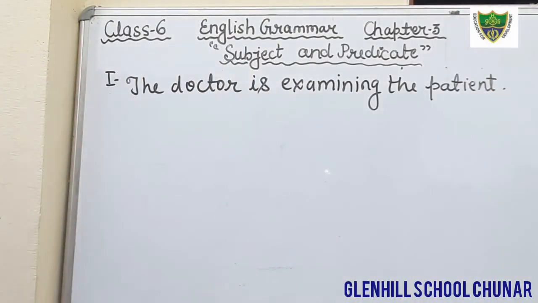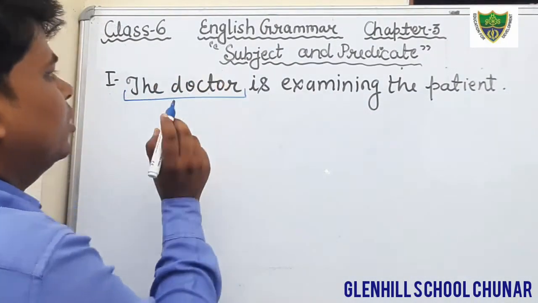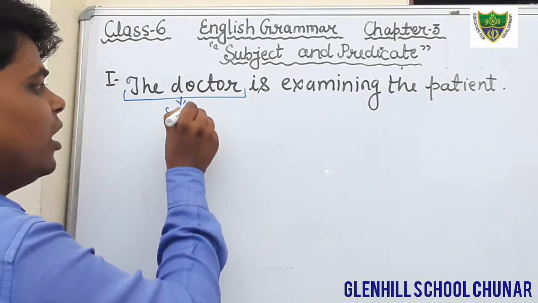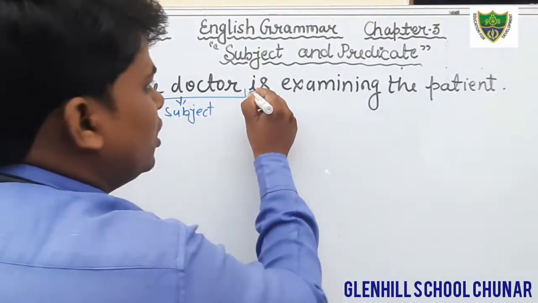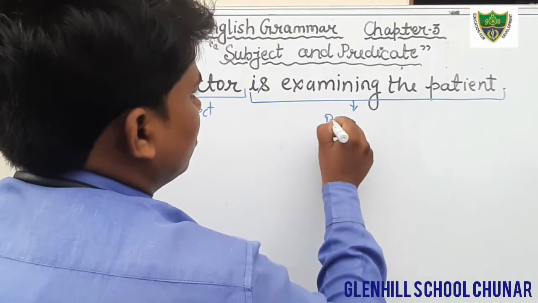Now see, what is subject in this sentence? The doctor. So you will write it in your subject column. Just write down the word doctor in your column of subject, and is examining the patient is the predicate.